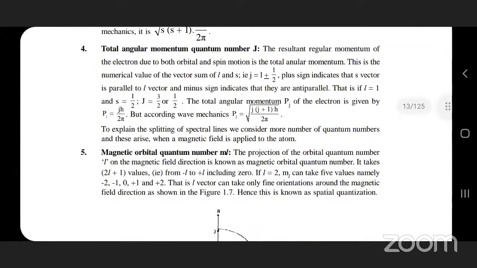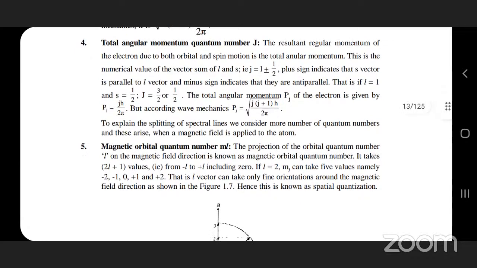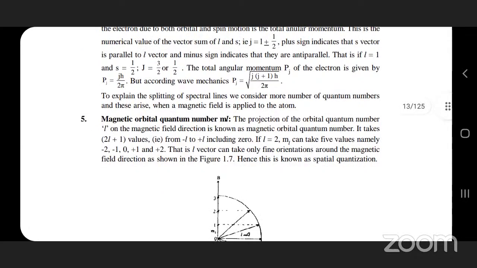So to explain the splitting of spectral lines, here we have to consider the number of quantum numbers and their array, later on the orbital magnetic quantum number m_l value. Similarly, m_s is also there.